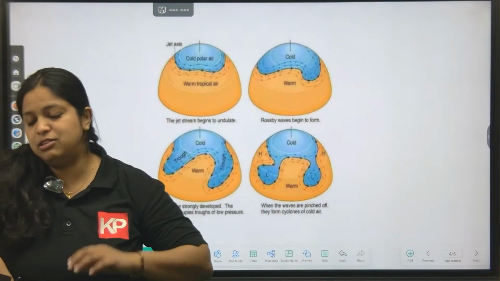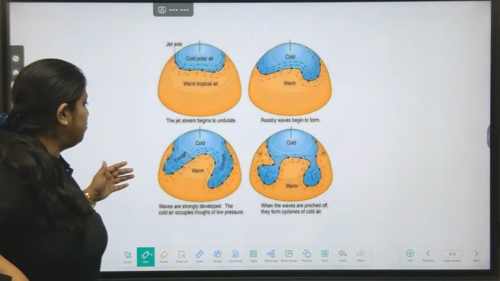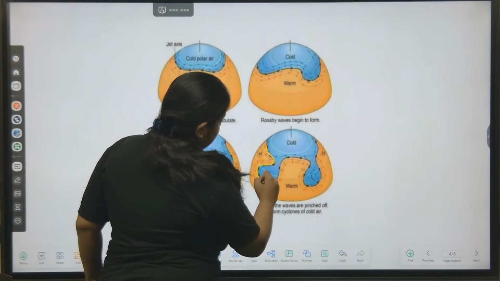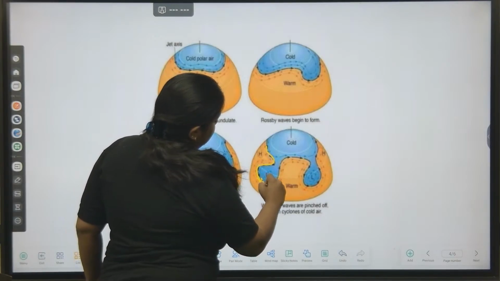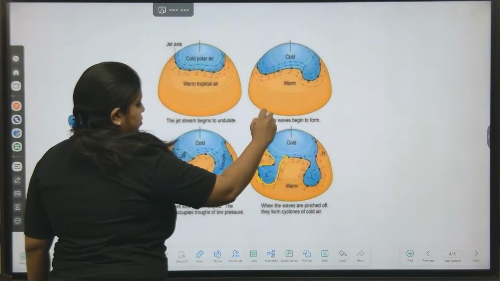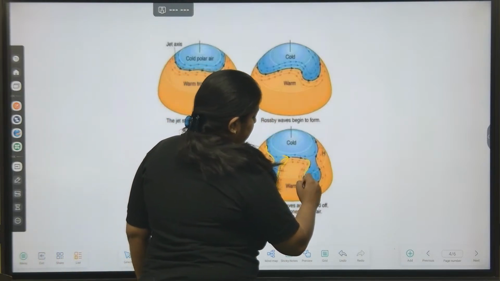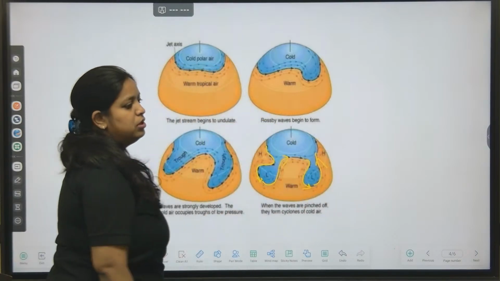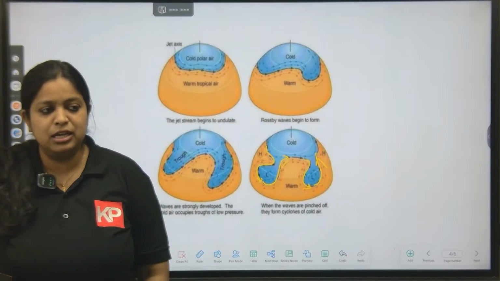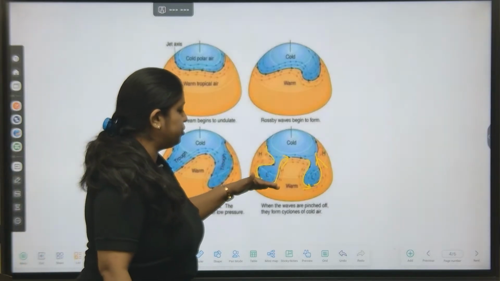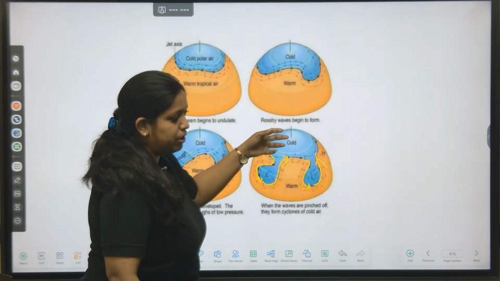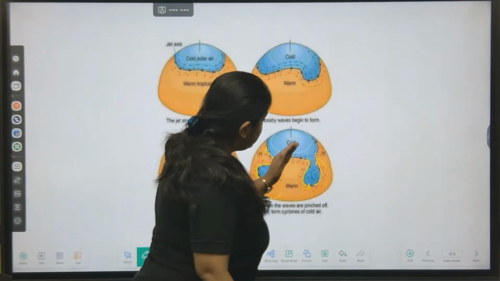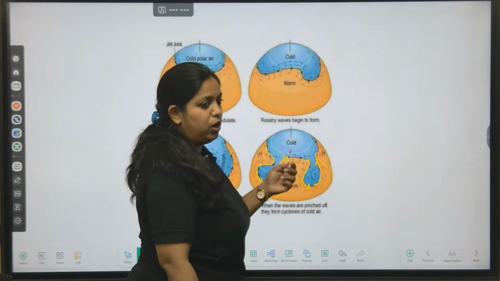Okay, so when they swing, we can see over here that because of meandering, some amount comes towards the equatorial region. From the equatorial region to the polar region it moves. Again it is swinging towards the equatorial region. From the equatorial region to the polar region it swings back. So when they swing towards the equatorial region, the air coming will be colder, and when it goes back towards the polar region, air becomes warmer.